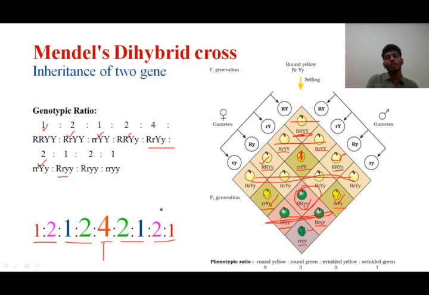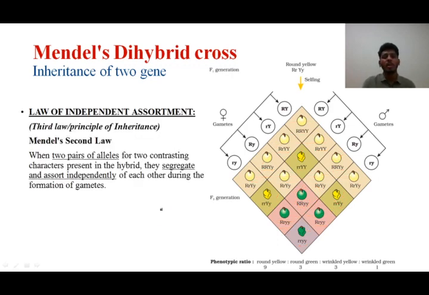Next one, Mendel, when he gave this dihybrid cross, he was able to give one more law. That law is law of independent assortment. The law of independent assortment is another law what we consider as the third law or principle of inheritance, and this is famously known as Mendel's second law. Mendel's first law is law of segregation. Mendel's second law is law of independent assortment. The first law of inheritance is law of dominance. Second law of inheritance is law of segregation. Now the third law of inheritance is law of independent assortment. So what does it state?